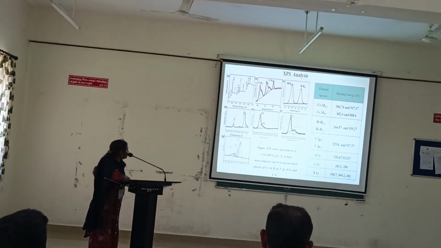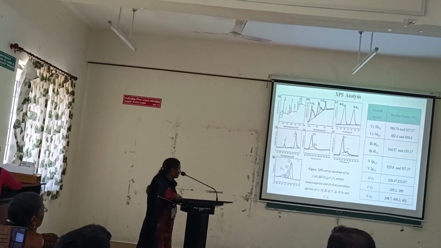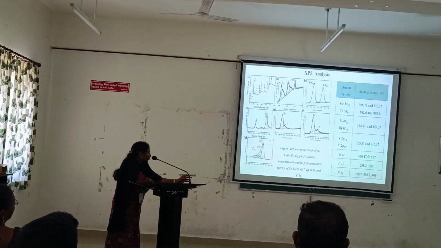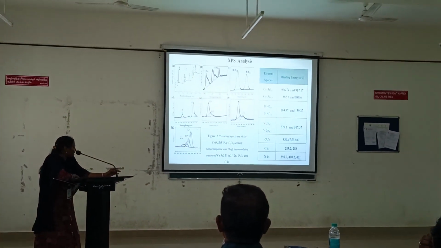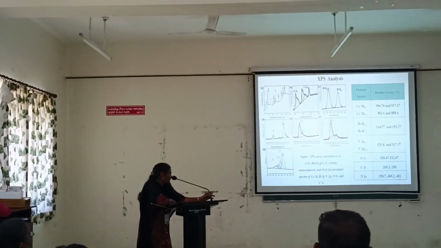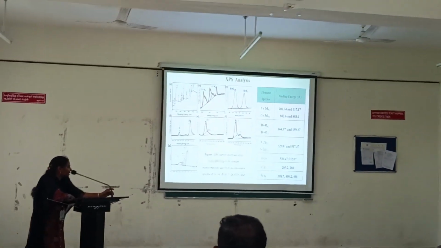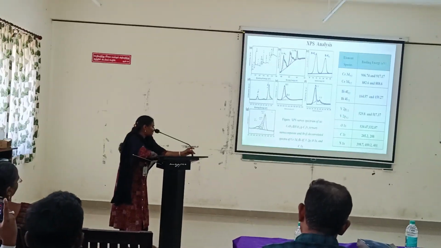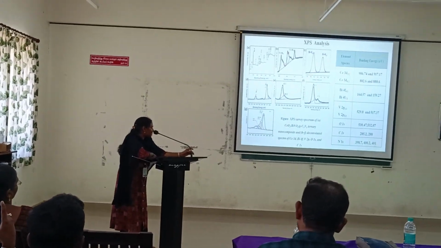And figure E shows the deconvoluted spectrum of oxygen 1s. The peak is located at 530.47, which would be ascribed to the metal and oxygen bonds in the ternary nanocomposite system. And then another peak is located at 532.07, which represents the surface hydroxyl groups.